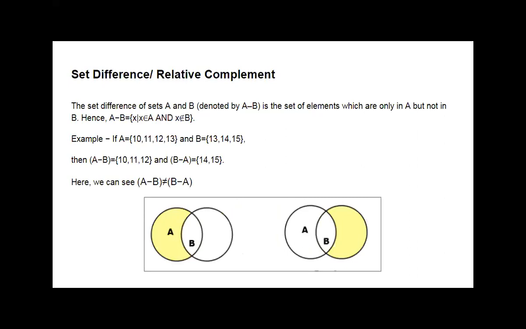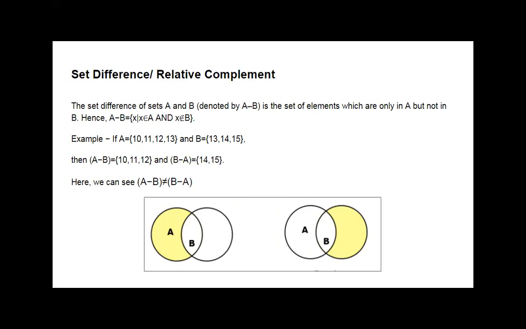Then the next operation is set difference. Okay. Set difference is also known as relative complement. Getting? Relative complement. Now we will see what the set difference is.